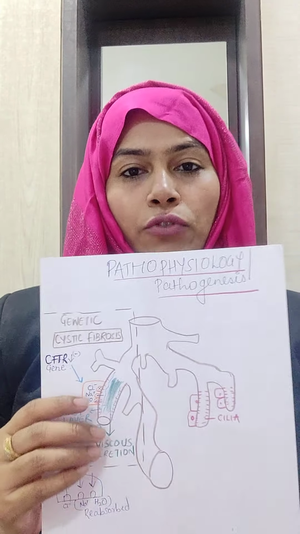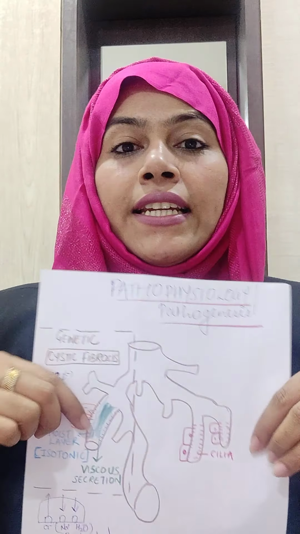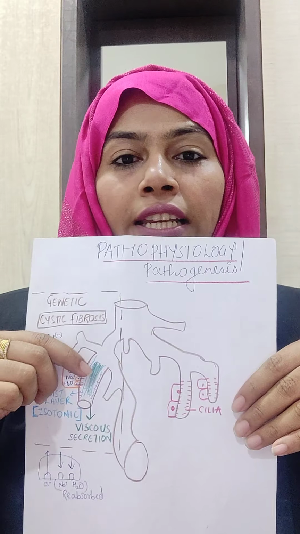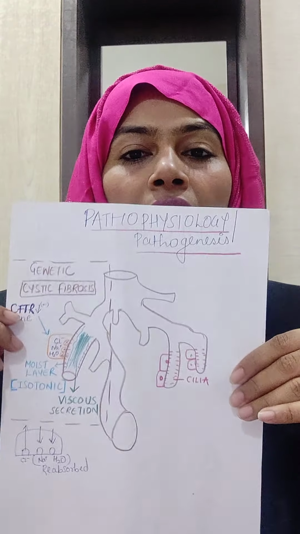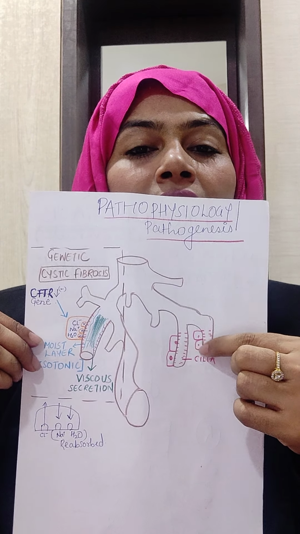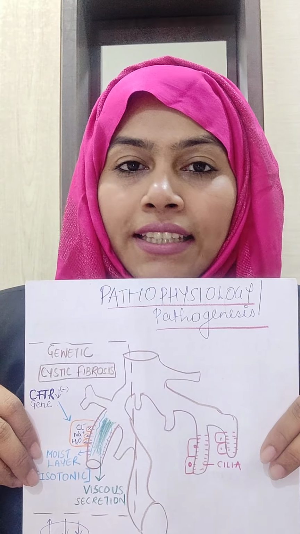The second thing that we have to understand, which we have already learned, is that primary ciliary akinesia, or slow movement of cilia, can also cause bronchiectasis. Now, I'll show you in this part. These pink colors are cilia. These are cells. This cilia is responsible for escalating the mucus.